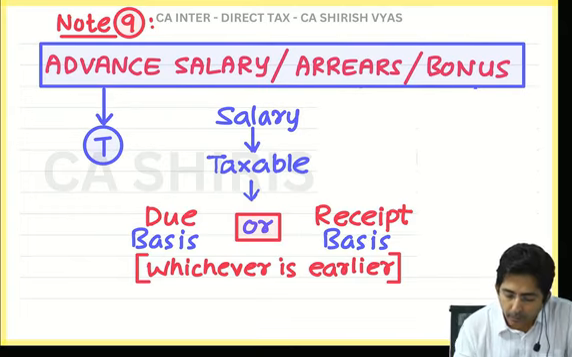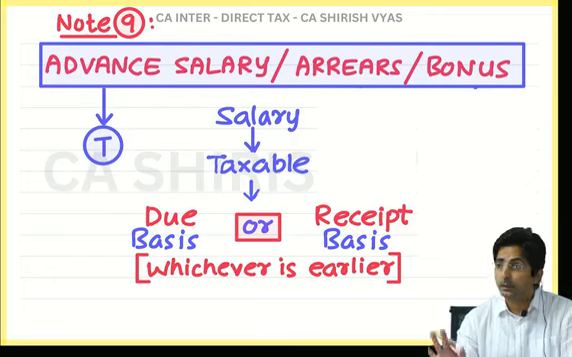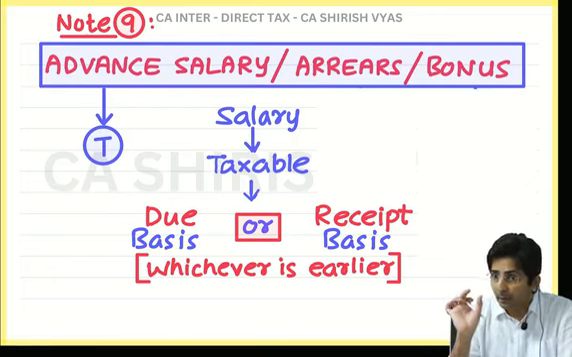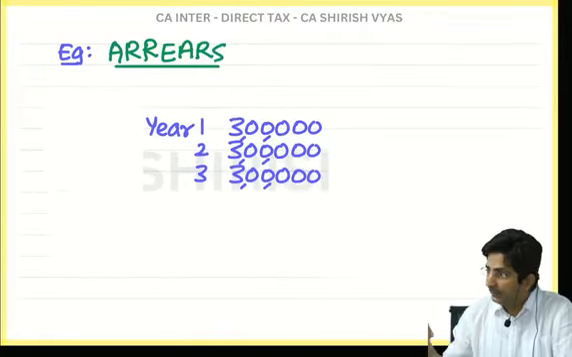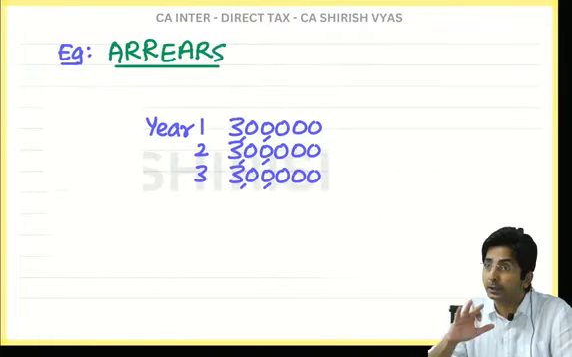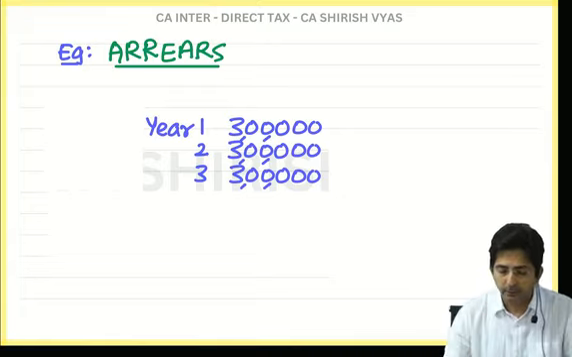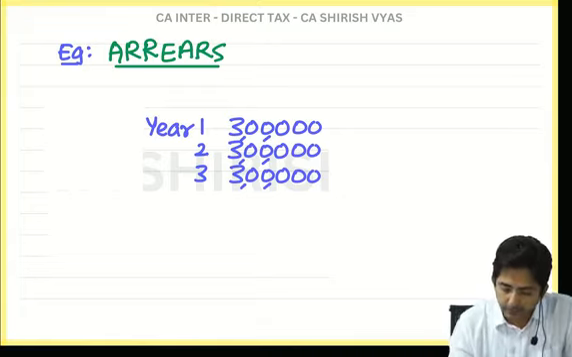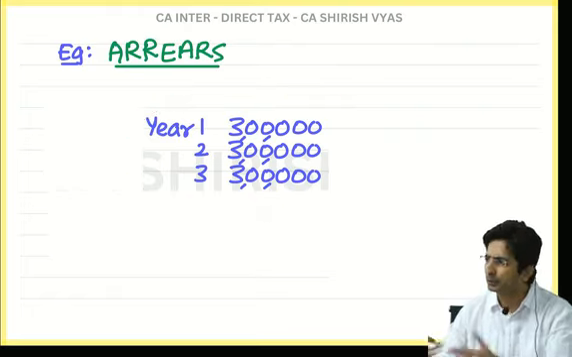Then, arrears of salary. Now see, arrears here doesn't mean outstanding. Arrears has a different meaning. Look here, with example only you will understand what is arrears of salary. Advance salary is over. Next point is arrears. Now let's assume an employee's salary was 3 lakhs every year. This is just an amount, assume 3 lakhs.